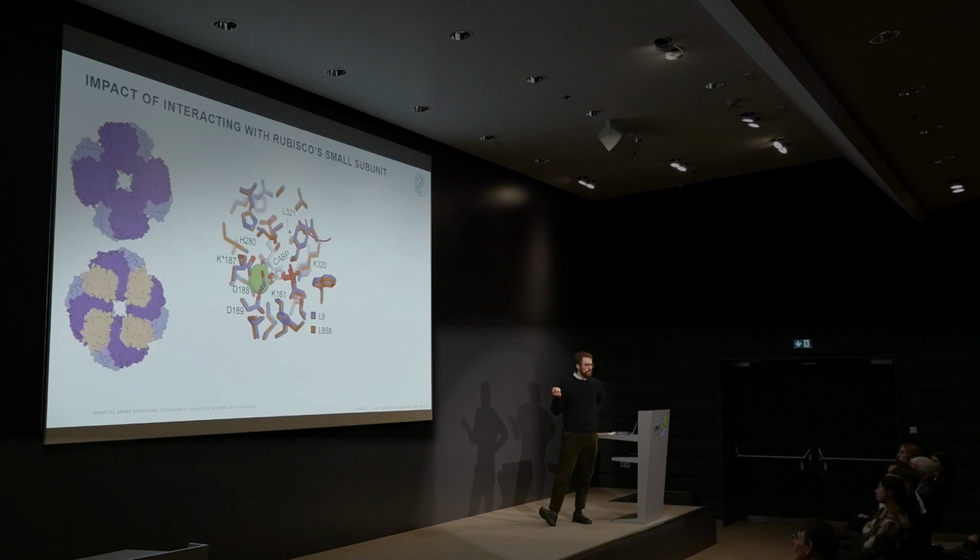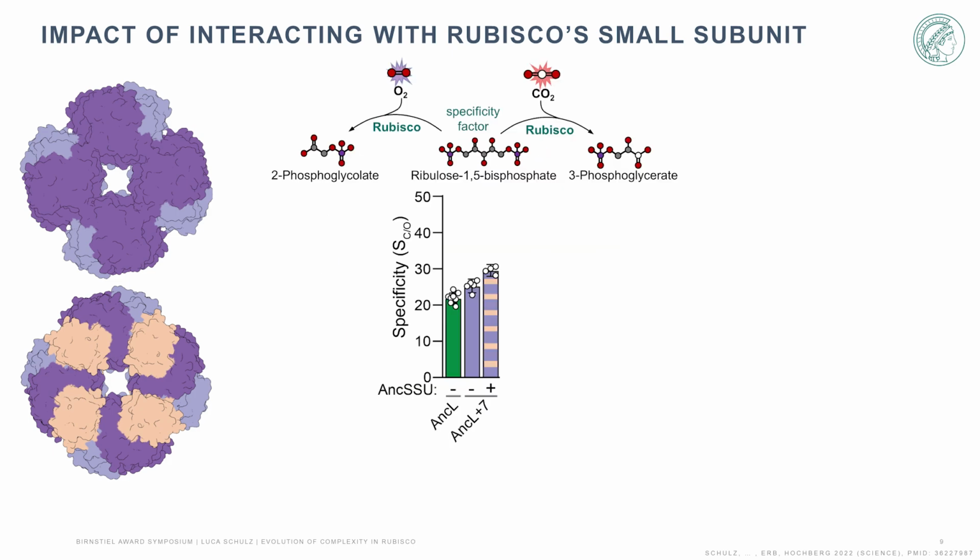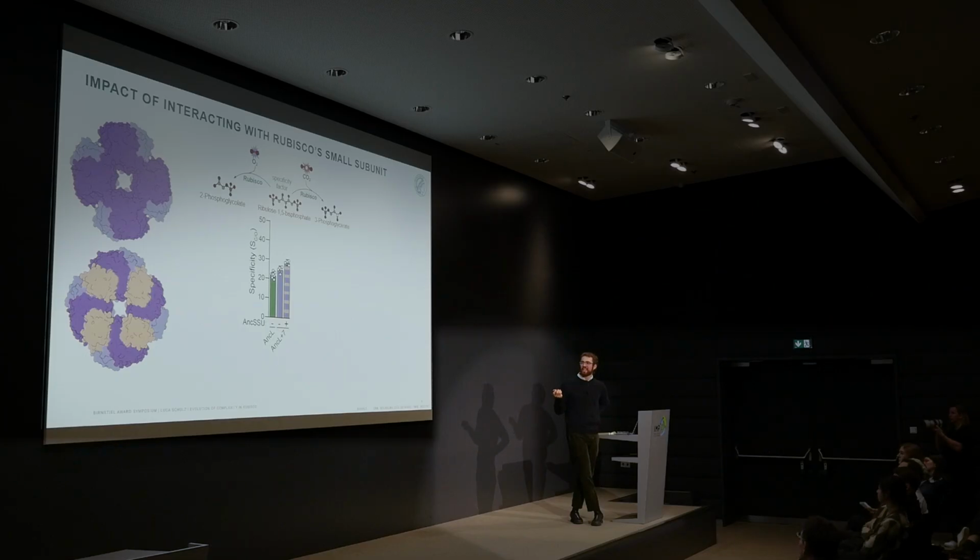Well, first thing we did is look at crystal structures, and it looks identical. Like, you have a new subunit, fine, but beyond the new subunit, everything basically looks the same. However, we still asked, okay, well, does it influence the specificity factor in any way? And so doing this assay, we see that even going from UNC-L to UNC-L plus 7 without the small subunit present, we see a slight improvement in specificity. And then adding the small subunit, we see another improvement in specificity, but none of this was really dramatic.